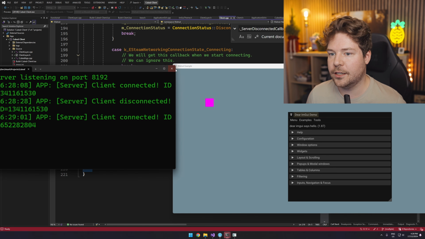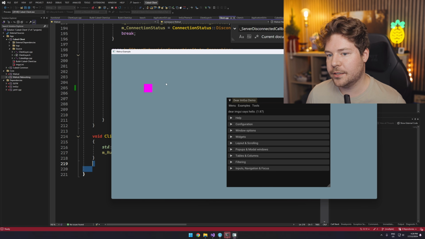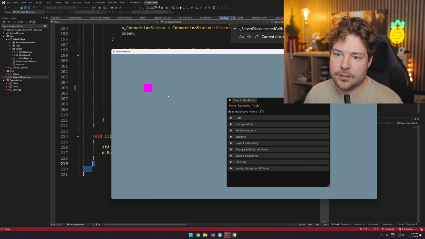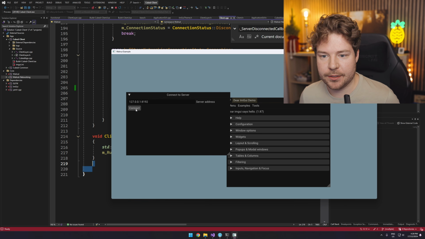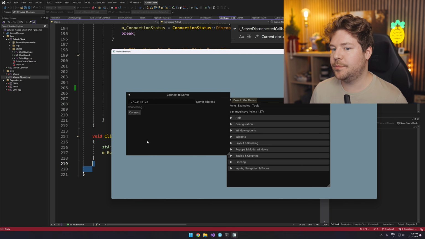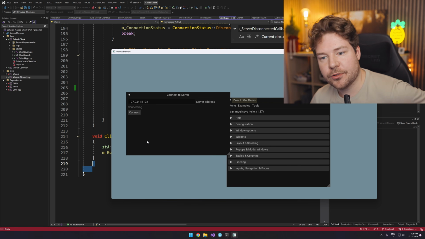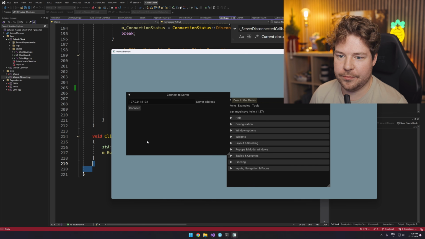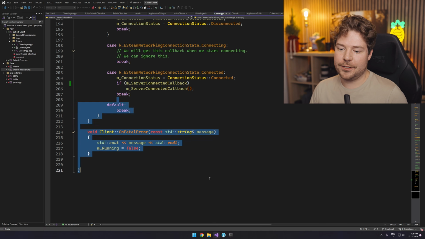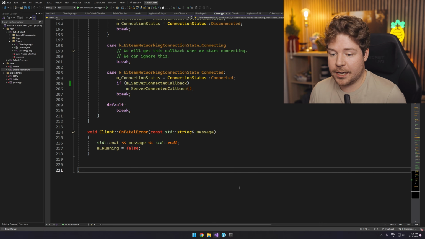And in fact, if we try and close the server here, and we have a look, this is going to eventually realize that it's lost connection to the server, and it should go back to that login screen or that connection screen. So let's see what happens. Okay, there it is. Took a little while, but you can see we've just gone back to this state now because it's not there. And it will try and connect, but then obviously the server's not running at the moment. So it should just say that it failed to connect, or it will just time out. I don't know. Yeah, it's just timed out. Cool. All right, cool. So that's great. We've got that going now.